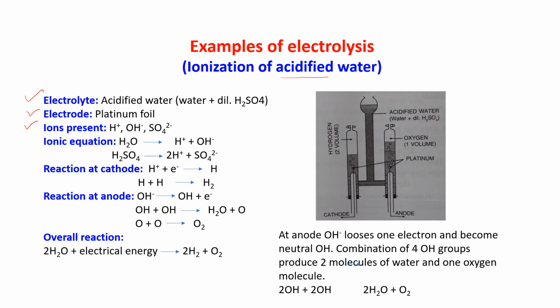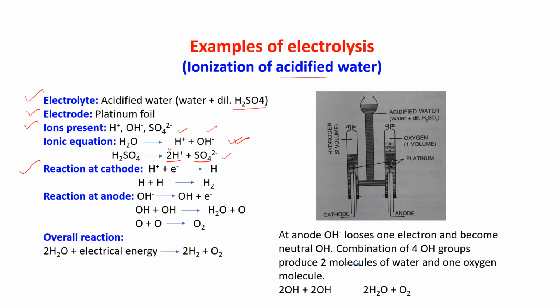So water will dissociate into ions. You can see here H2O dissociates into H+ and OH-, and we are having H2SO4 that is getting dissociated as 2H+ and SO4 2-. So we are having H+ and H+. That means the cation present is only H+ and the anions present are OH- and SO4 2- both.